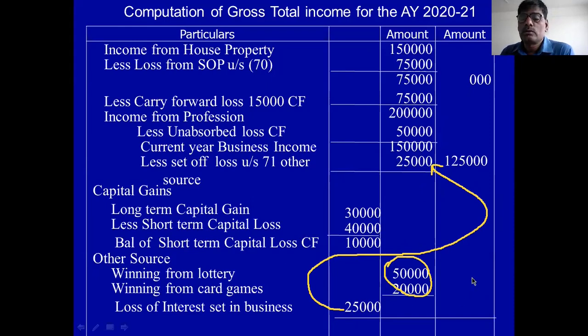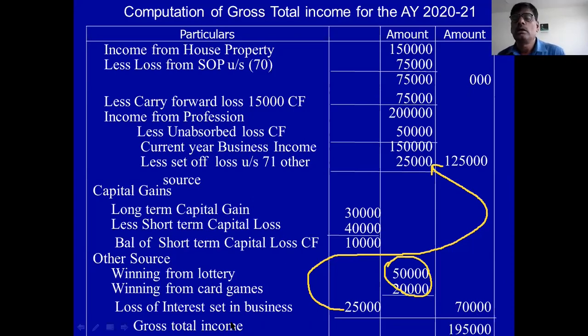And then 70,000 is the other source income, income from lottery, income from card game. Total 70,000 is income from other source. So you take the total of the outer column. Outer column total is 1,95,000. 1,95,000 is called gross total income. Gross total income, you remember this. Clear?